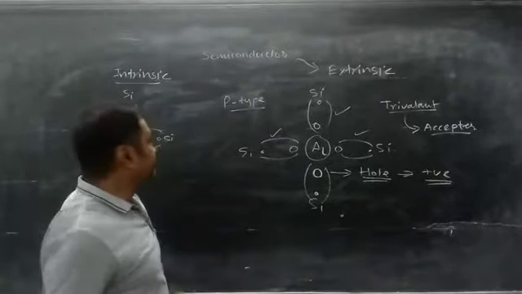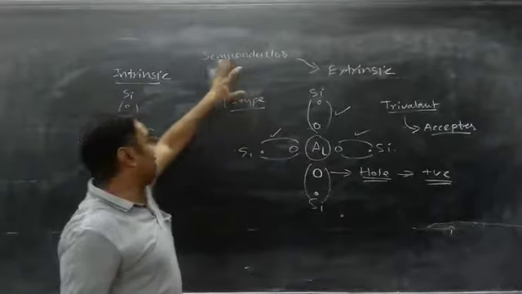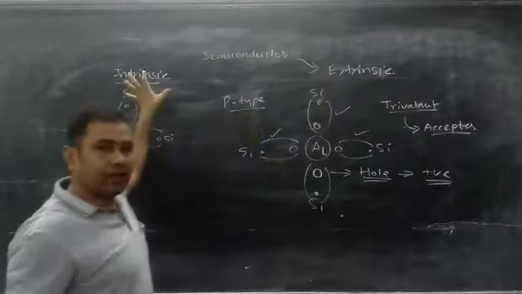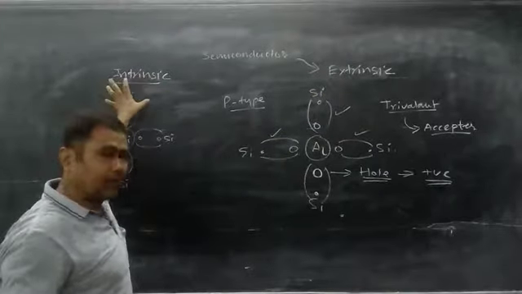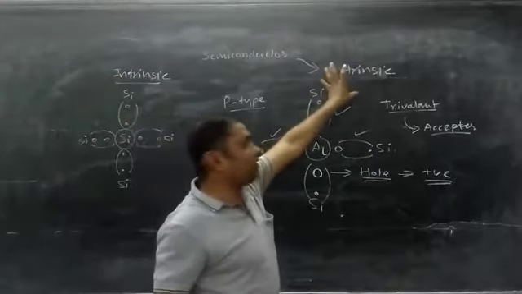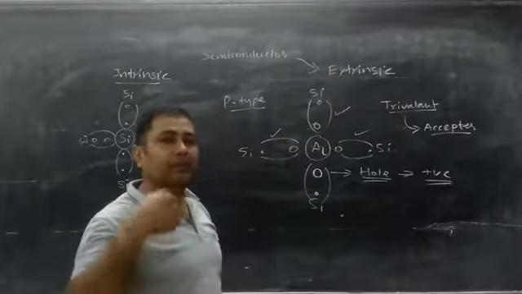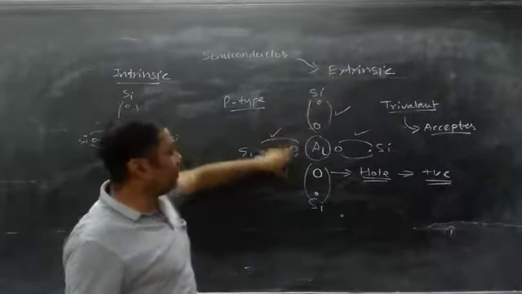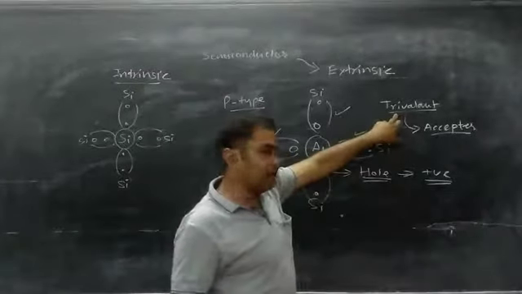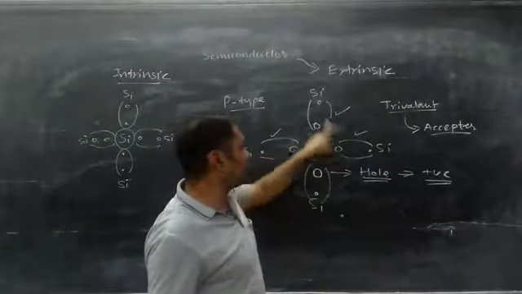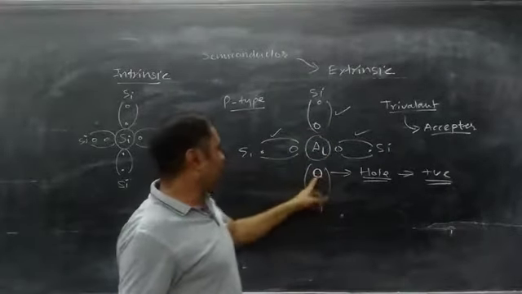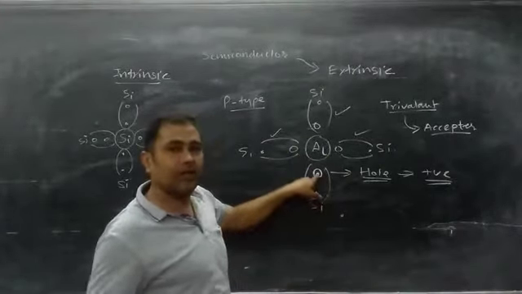So in this way, semiconductors are classified into two types: intrinsic and extrinsic. Intrinsic semiconductors are the pure semiconductors, and extrinsic semiconductors are formed by adding impurity. Now in this case, we have added impurity which is trivalent. Trivalent means there are 3 valence electrons in the last orbit of this impurity atom, and one is vacant.